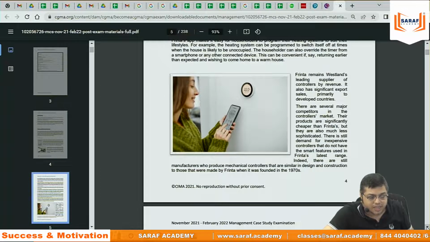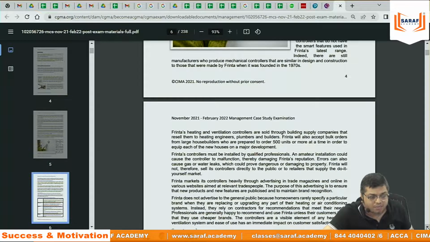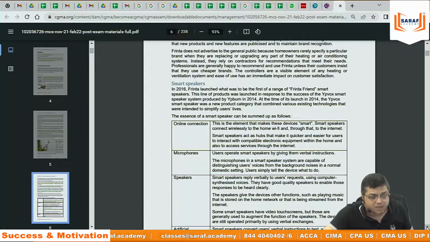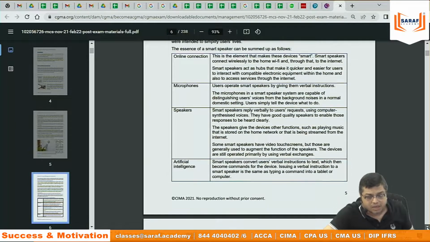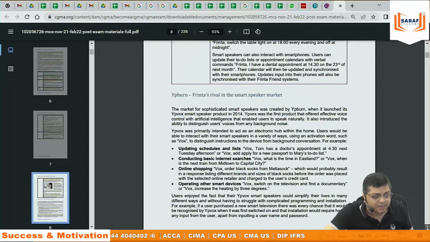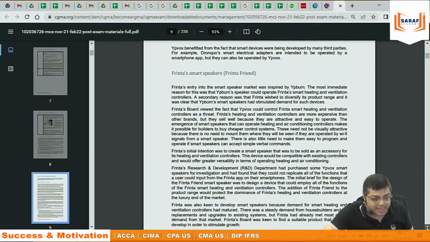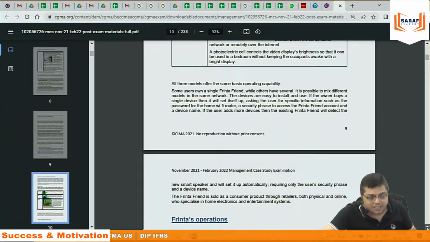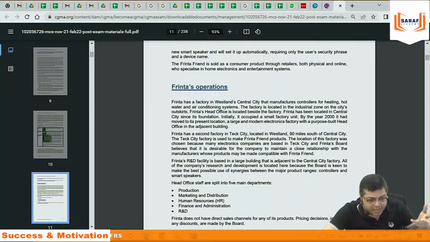How the business started, who were the promoters, what type of products they are offering, how they are competing in the market, whether they are listed or not, the knowledge of their directors, suppliers, their business, their financial statements, their competitiveness, their challenges in the business. The whole 20-25 year story I told you, they are saying about Frinta.